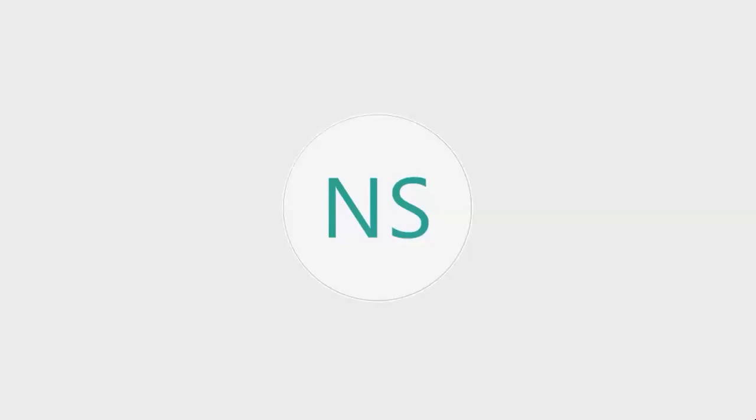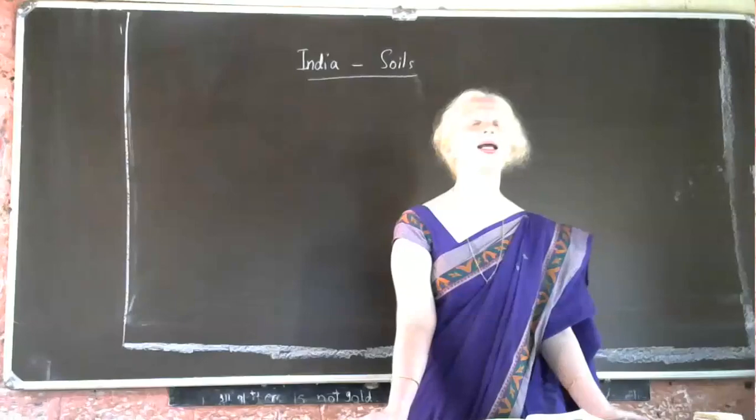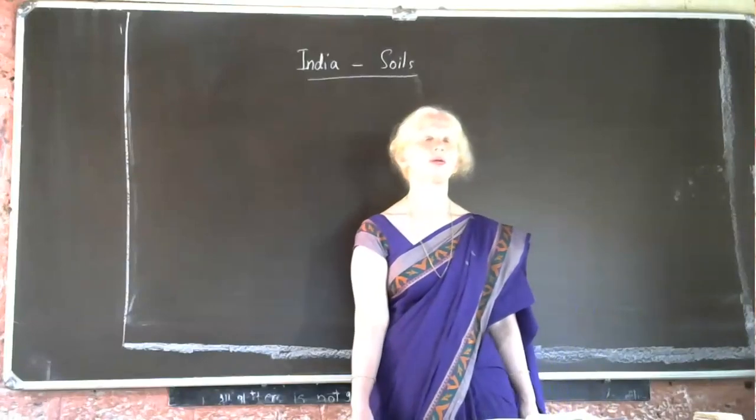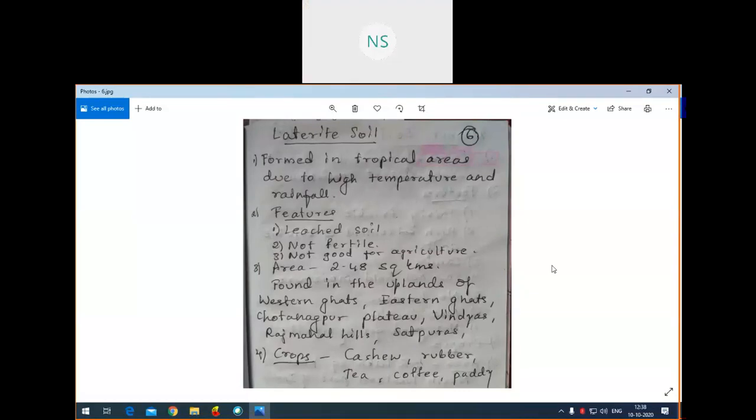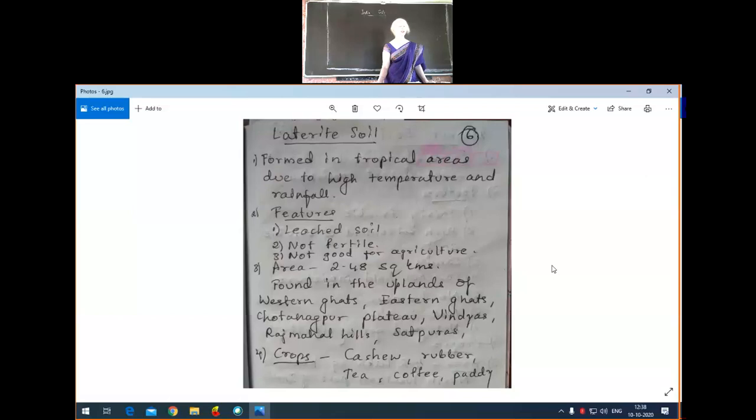They are highly retentive of moisture. Exactly. Then why are they highly retentive of moisture? Because they have clay content. Yeah, exactly. They are clayey. That is why they have more water retention capacity.